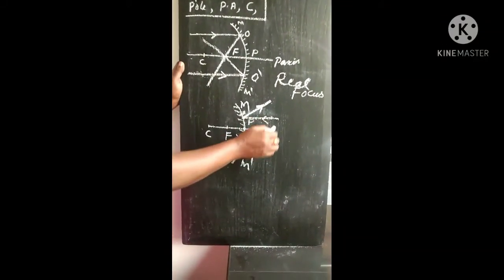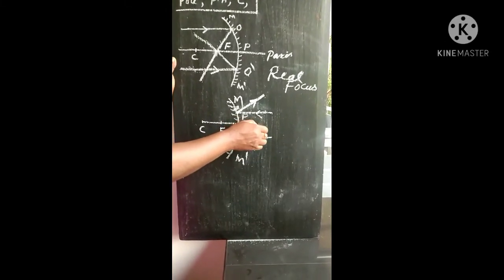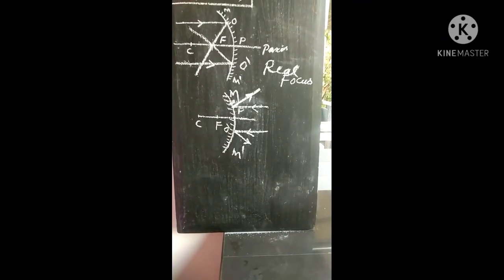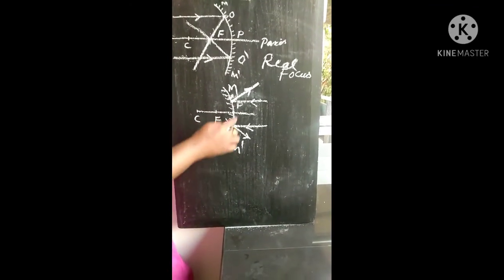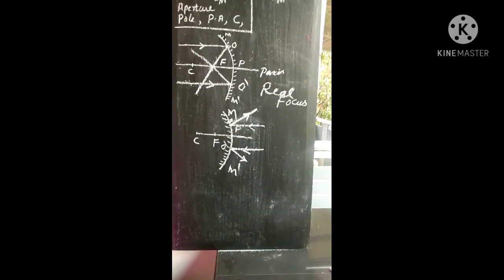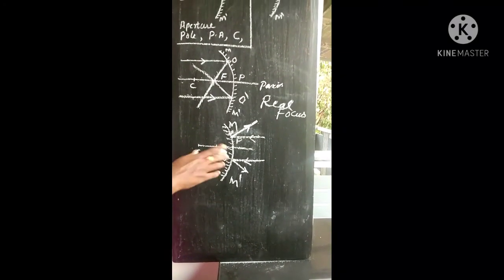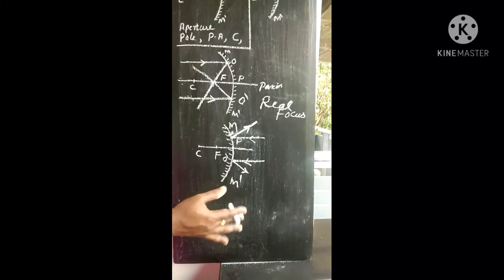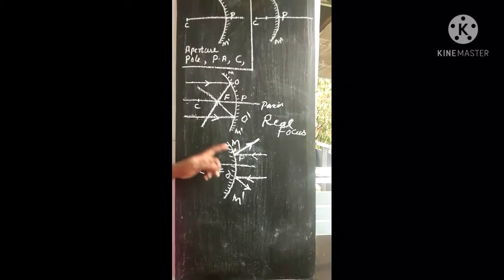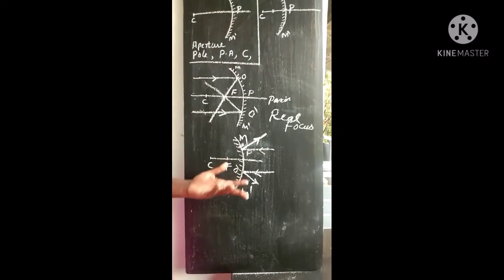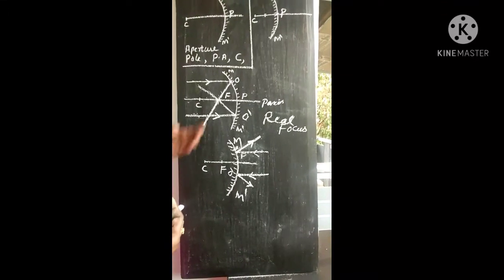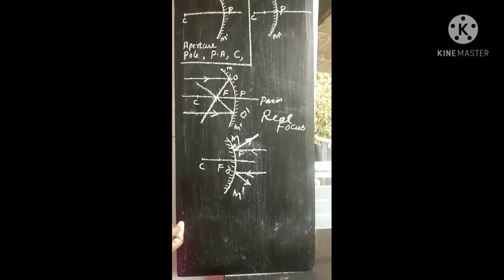Here the incident rays are parallel to the principal axis, and they get reflected along two different directions, not along the same direction. So here the reflected rays cannot intersect each other. Clear? In the case of a convex mirror, there is no chance to get a point of intersection of these two reflected rays, because the reflected rays are divergent in nature. They won't intersect at a point as in the case of a concave mirror.